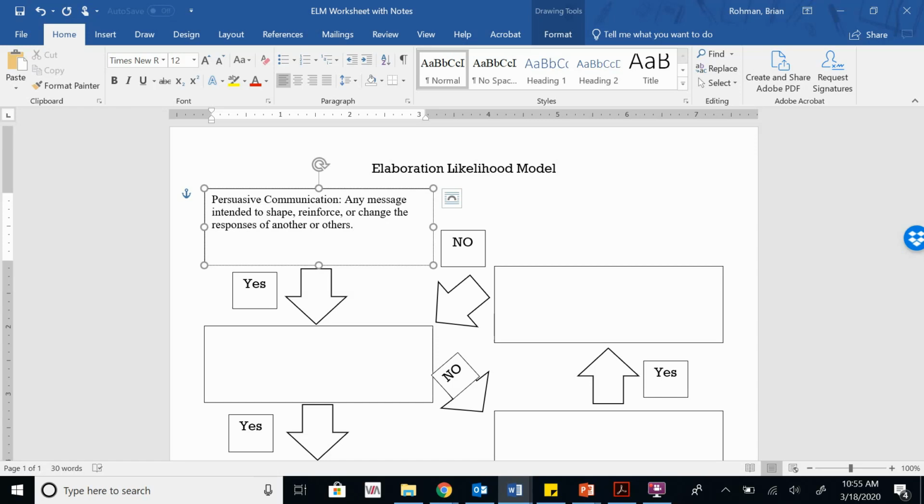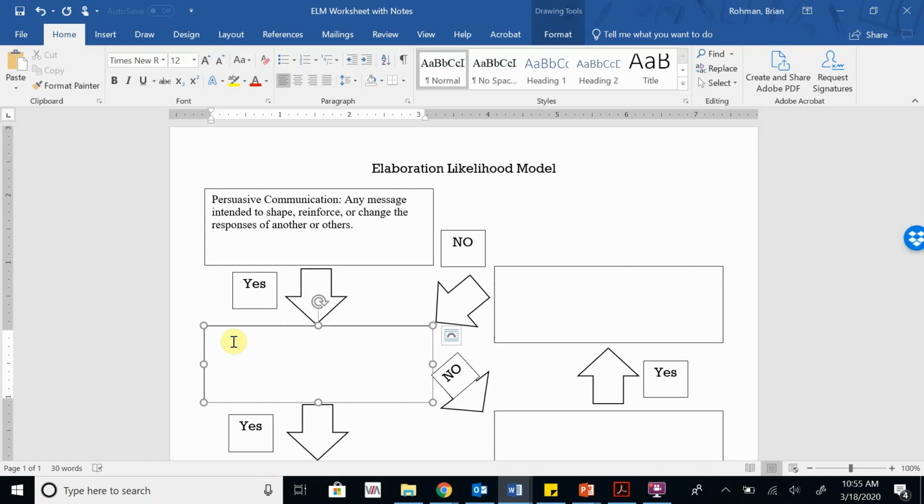So the first question, as we think about the elaboration likelihood model and trying to figure out which route we are processing everything through, is: is persuasion occurring? Are we being attempted to be persuaded? If it's not persuasive, it's just literally informative information, we stop, we can't go through the elaboration likelihood model. If it is, though, then we come down to the next box.